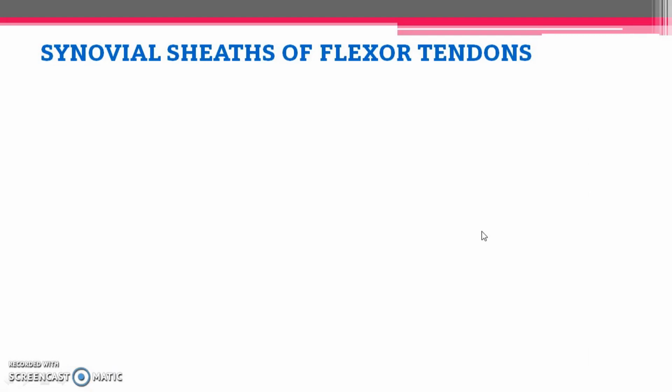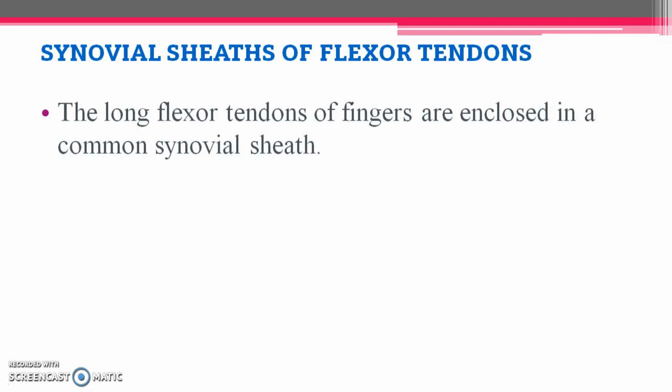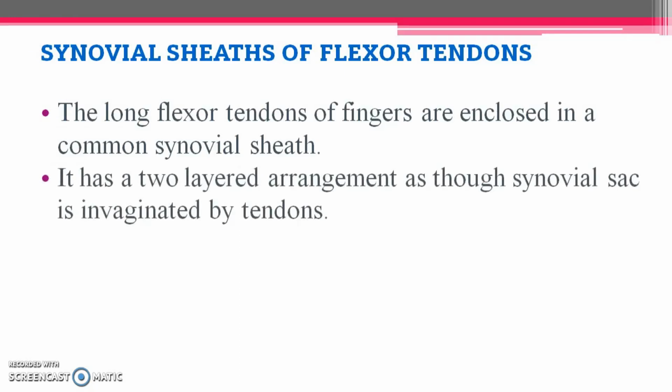Now the synovial sheaths of flexor tendons you have to know. The long flexor tendons of the fingers are enclosed by a common synovial sheath, and it has a two-layered arrangement, as though the synovial sac is invaginated by the tendons. So this tendon is present, and it is invaginated by the synovial sac. That is the type of appearance it will give.